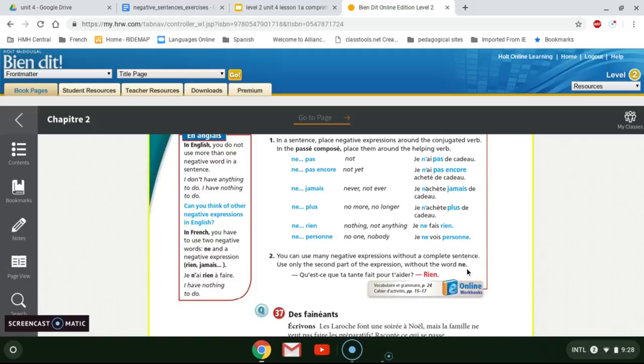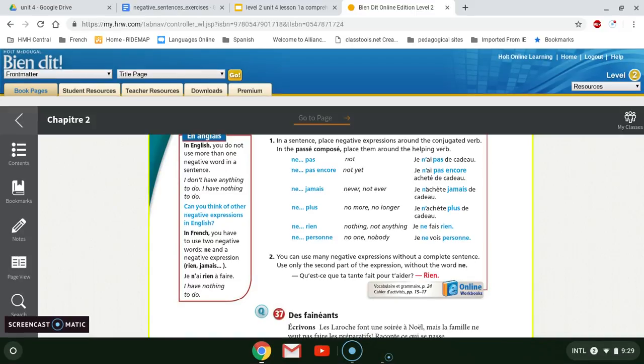You can use many negative expressions without a complete sentence. Use only the second part of the expression without the word ne. For example, qu'est-ce que ta tante fait pour t'aider? Rien. What does your aunt do to help you? Nothing. So just like in English, you can answer with these single words.